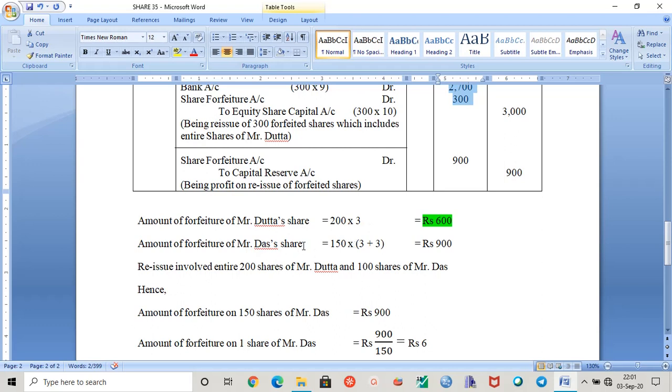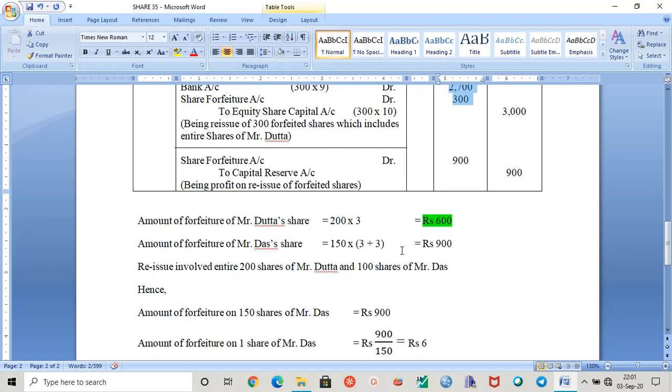So amount of forfeiture of Mr. Datta is equal to 200 into 3 equals rupees 600, and amount of forfeiture of Mr. Das is equal to 150 into 6 equals 900. So we are forfeiting these number of shares.